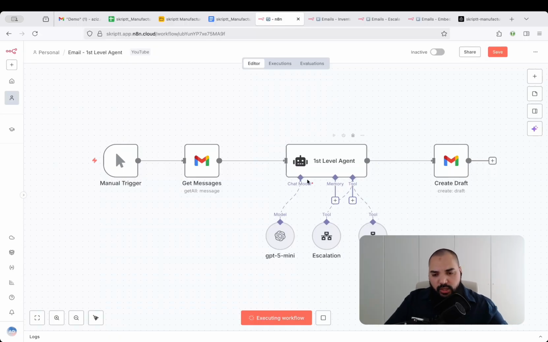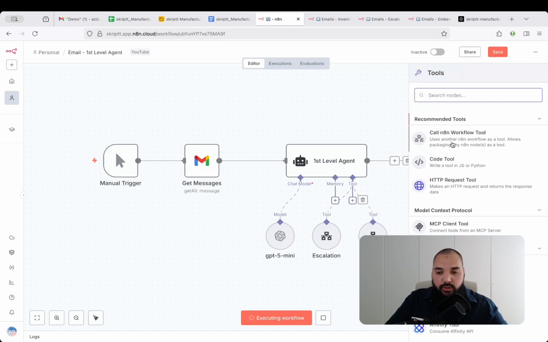Now, I'm using a chat model here. The one that I'm using is GPT-5 Mini, and obviously you can choose the one of your liking. If you can see this, we have a little red asterisk here. This means that we have to add an LLM to this node, because without it, obviously, it will not be able to work. But what we can also do is add tools, right? And you can see that I have added two tools. The first one is called escalation. The second one is called inventory, right?